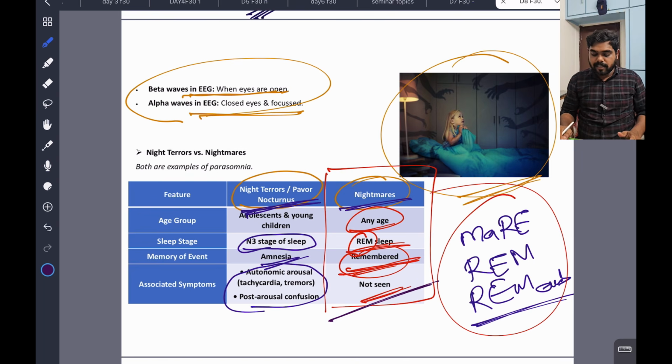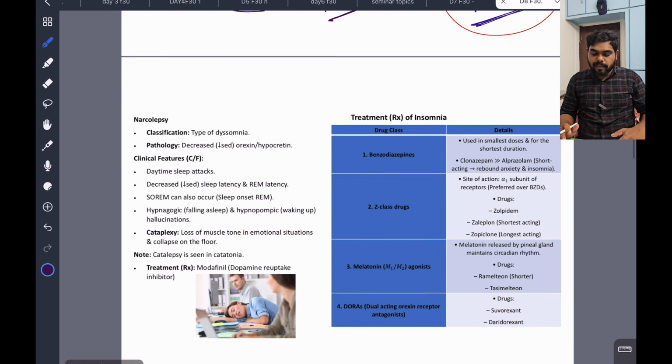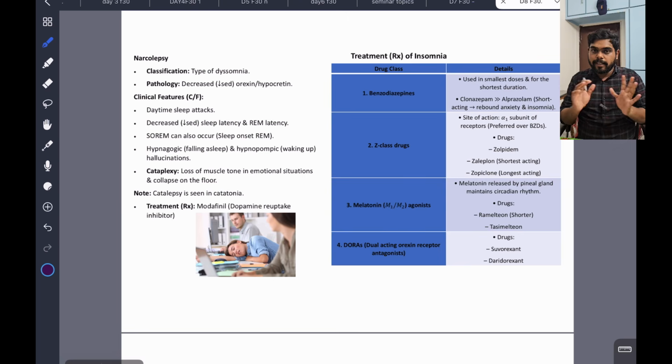This is known as night terrors. This is very important related to sleep, and we'll conclude with narcolepsy and the management of insomnia.